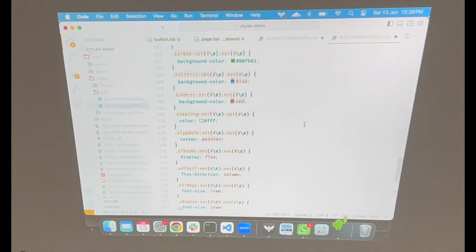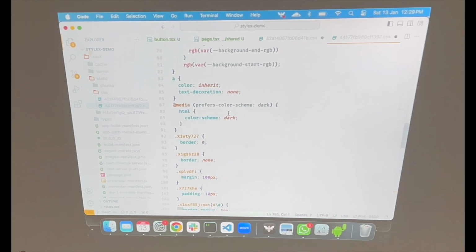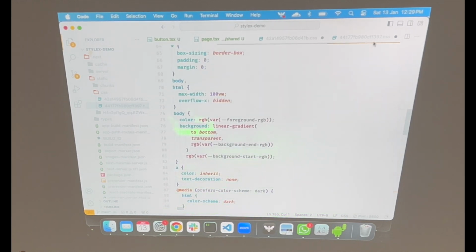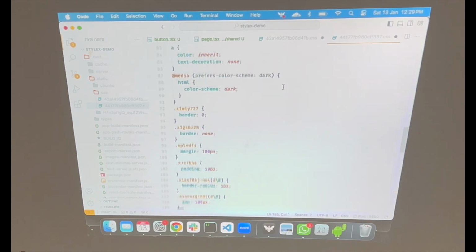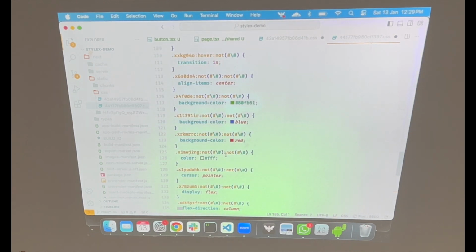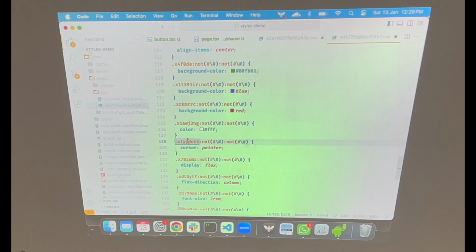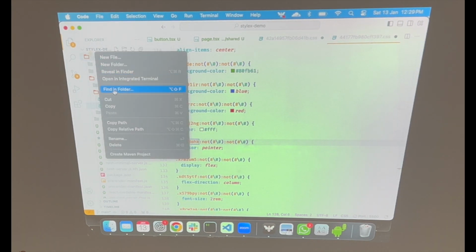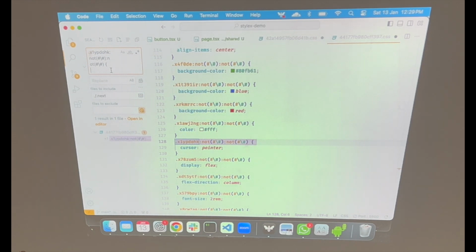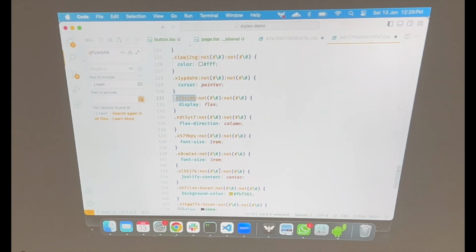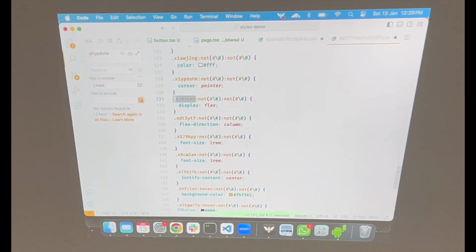Cool. So as you can see, it basically injects all your styles in this CSS file which gets generated at build time. So there is no runtime injection. It basically generates these files, and these are just called from your file. If I search this in your build folder, it will be somewhere. Anyways, this entire file is generated when you build it. This comes from the integration. There's an integration of StyleX with Next.js also. So that's how they build all those CSS for you. It is there in the CSS file.